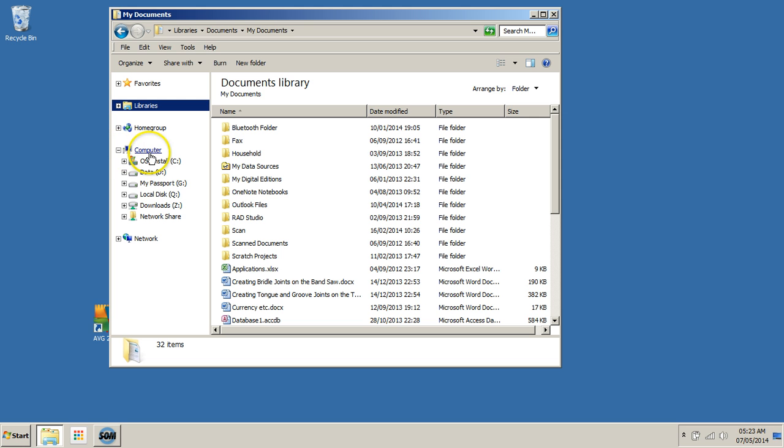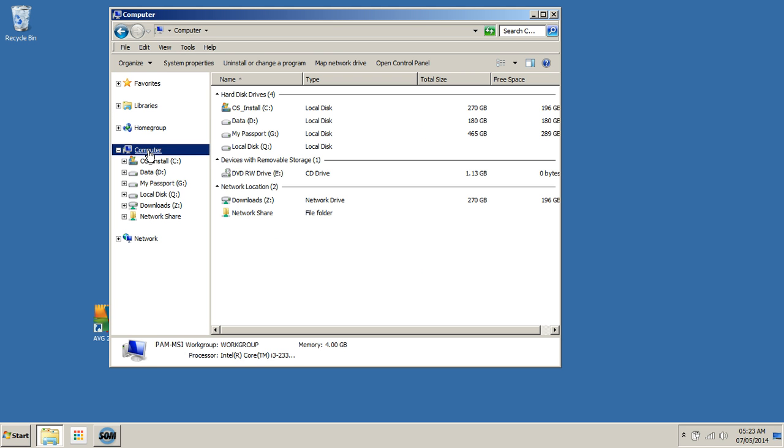If the computer group is selected, all the storage devices on the computer can be seen. This includes internal hard drives, such as a C and D drive here, or an external hard drive. It can also include flash drives and DVD drives. To close Windows Explorer, click on the Close button.